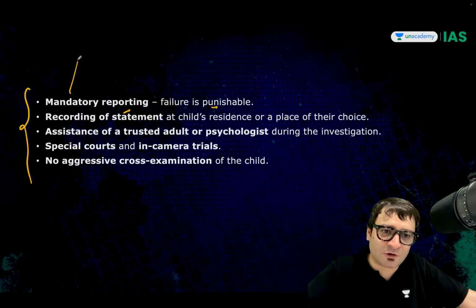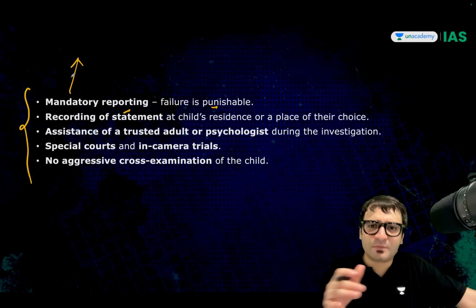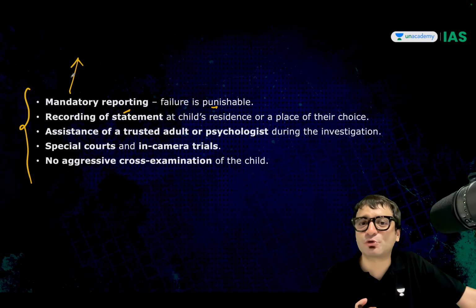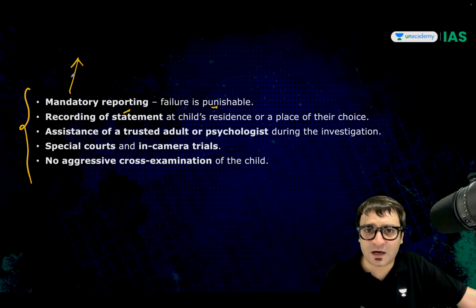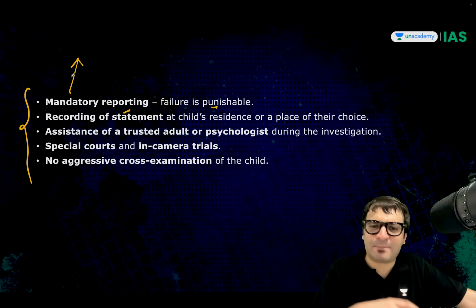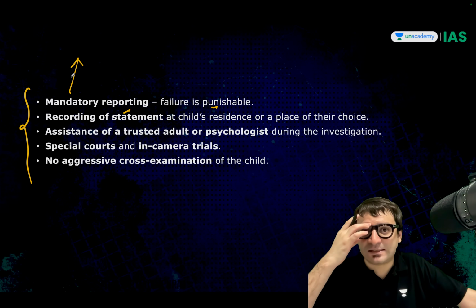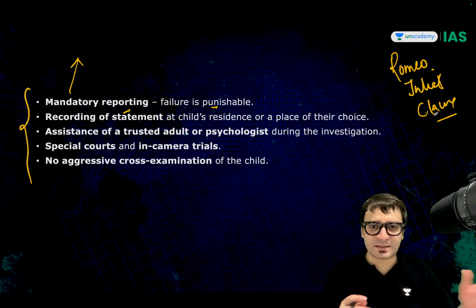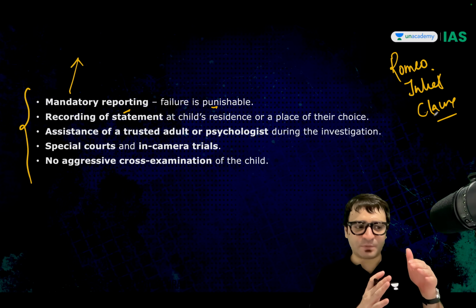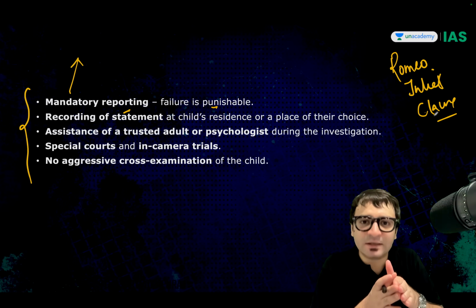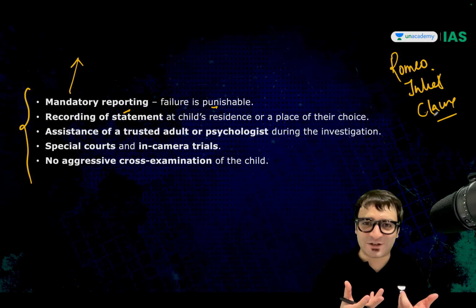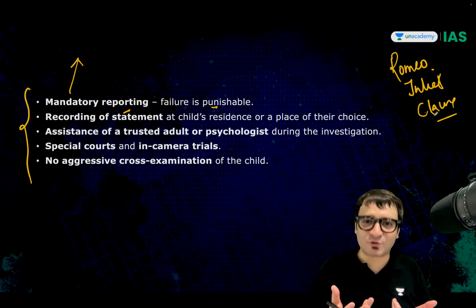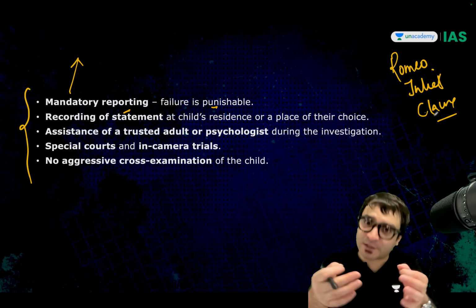That is why there is a talk that these romantic teenage relationships should not be criminalized under the garb of POCSO. But whether that will happen or not, that's the subject matter of your mains examination. Similar to what we see in England, the Romeo-Juliet clause, where the argument is that if the age difference between the boy and a girl is 5 years, then it should not be called exploitation. It should not come under the POCSO.